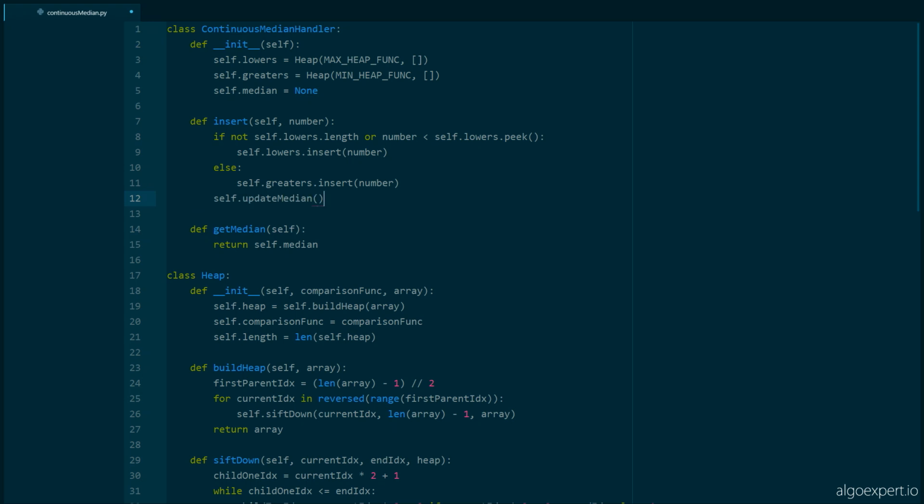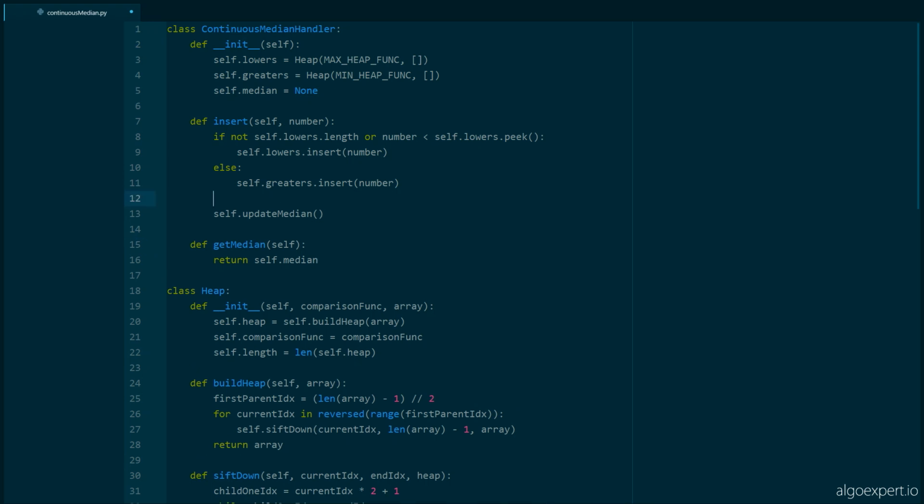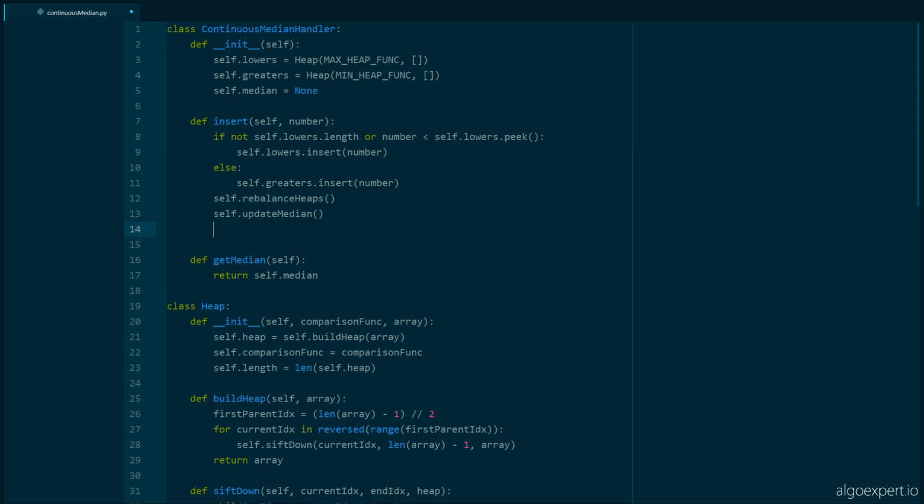So self.updateMedian. Remember that after every insertion, we want to calculate the median, so that then when we call the getMedian function, we'll just have it stored here. Now, before we update the median, though, there's another step, which is to check if the heaps need to be rebalanced, and if they do, to rebalance them. So we're going to call self.rebalanceHeaps right before we update the median. And so these are going to be two methods that we're going to implement now.